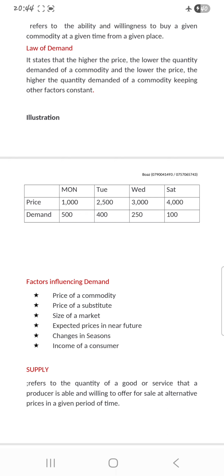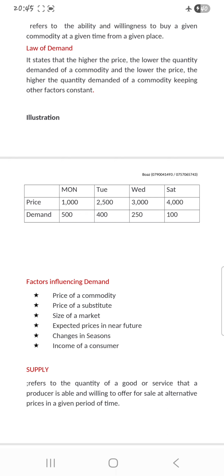Then we have size of a market. When you have a big size of a market, a lot of things will be demanded. People will demand a lot of things. For example, here we have sugar.